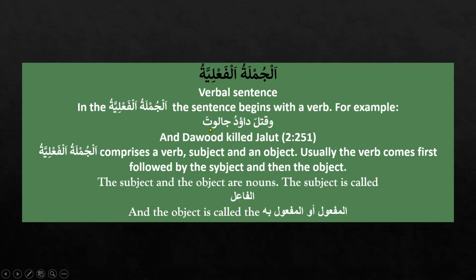It is a jumla failure. Why? Because it is starting with a verb. And how do we know at this stage that it is a verb? We might not know that it is a verb, but we do know about the signs of an ism, and this shows that it is not an ism.